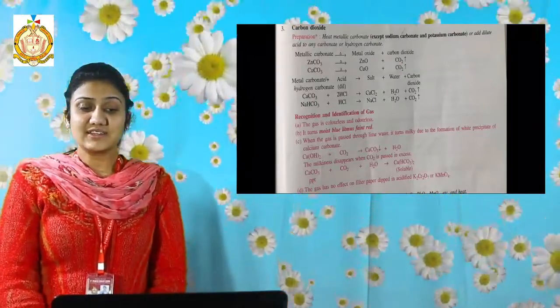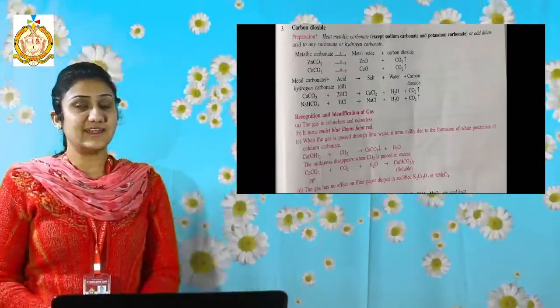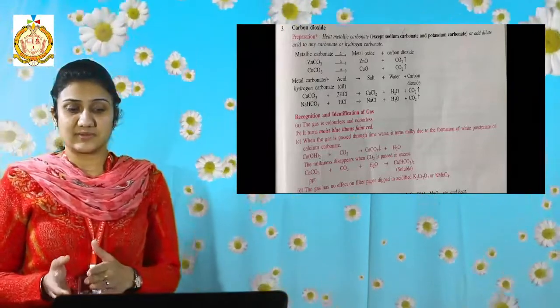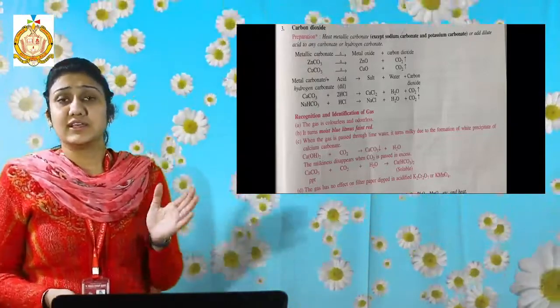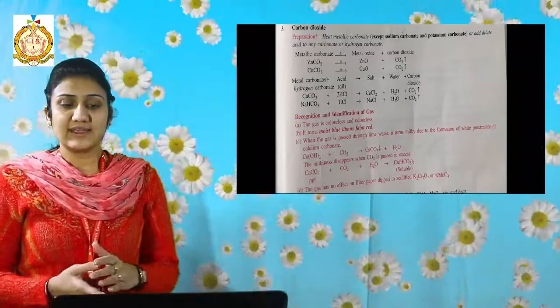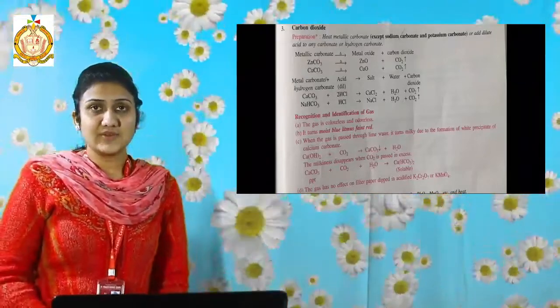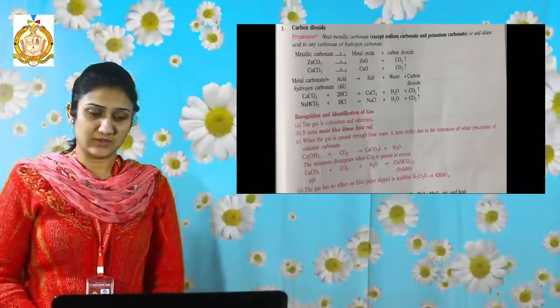The milkiness disappears when carbon dioxide is passed in excess, because it reacts with the calcium carbonate present and forms calcium bicarbonate, which is soluble.